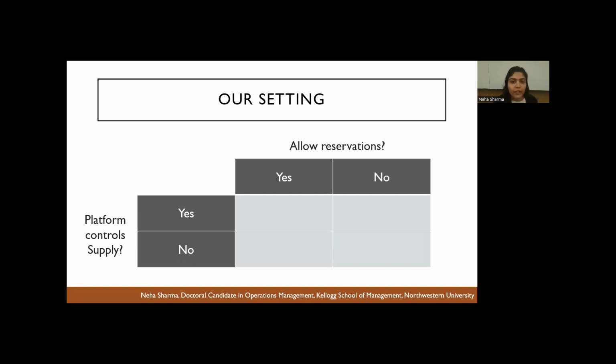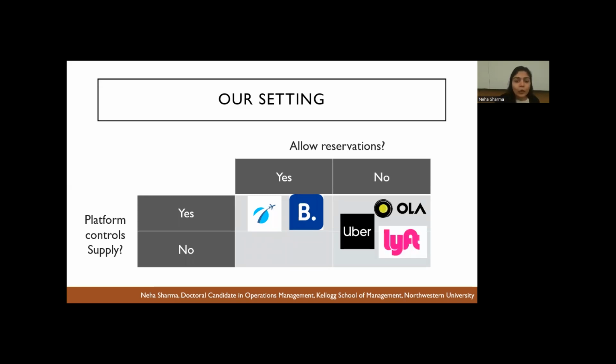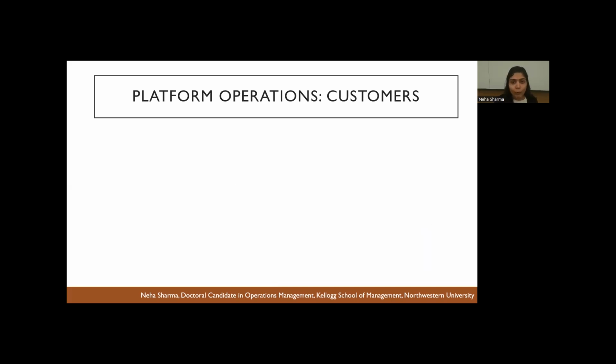So according to this metric, clearly booking.com and airlines will be up here. Then the commonly known on-demand platforms like Uber and Lyft are going to be somewhere here. And in this paper, we are going to focus on the third type of platforms where the supply is decentralized and the platforms allow reservations. Think of Turo and Airbnb. And we will see how this simple feature of allowing reservations changes the results that we have known for the on-demand platform space.